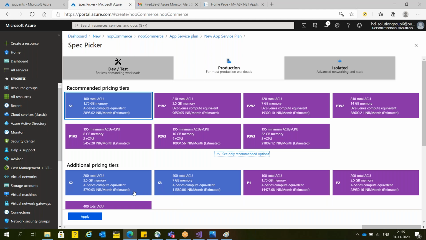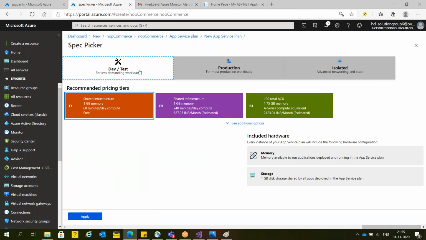Atul, there is something pricing tier called F1 in dev test. Can we also take that also, right? Because you can take it free, but up to 60 minutes only. This is for development time. Real time situation, people are using this one. So if you want, you can use the F1, but you can use only 60 minutes per day computation.